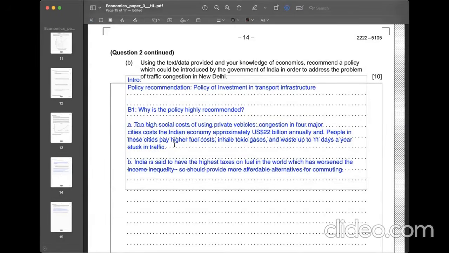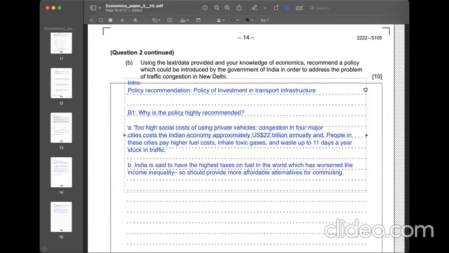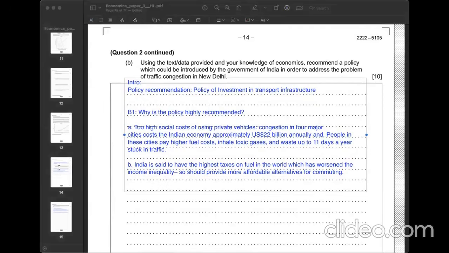And then the second reasoning that I want to point out is that India is said to have the highest taxes on fuel in the world. Obviously, it is already so expensive. And it is going to worsen income inequality because it is an indirect tax and it's regressive. So lower income people actually end up paying proportionally more tax compared to the rich people. So they need more affordable alternatives when it comes to commuting.